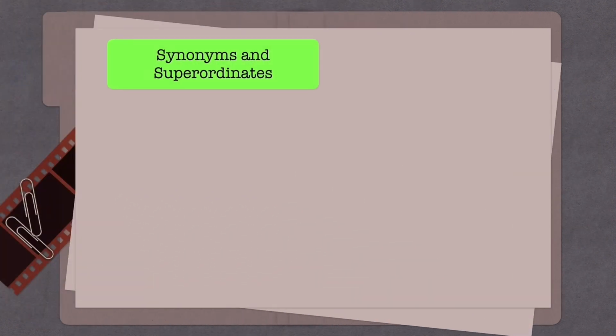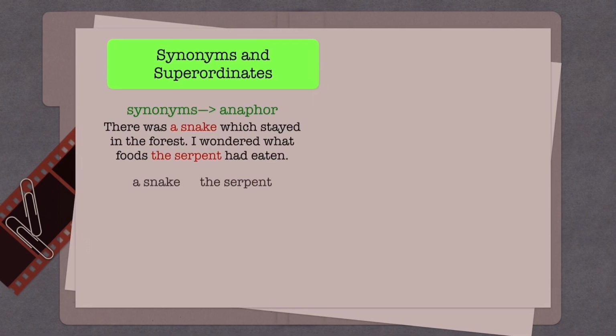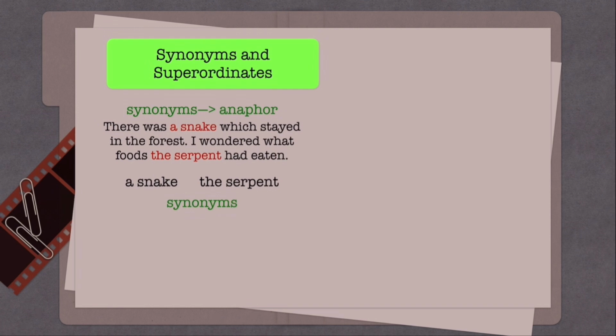Second, synonyms and superordinates can also have functions like definite noun phrases. For the first sentence, it shows that synonyms can be anaphors. According to the 2 words snake and serpent, both of them are synonyms. A snake has a function as an antecedent, and the serpent has a function as an anaphor.